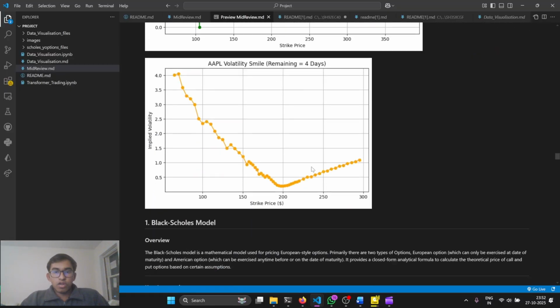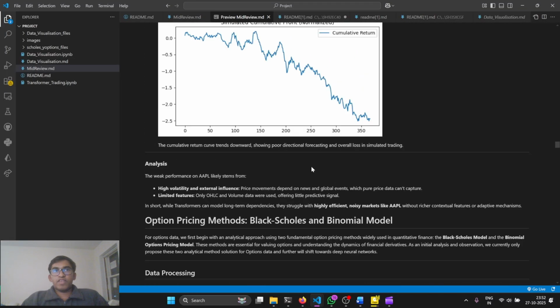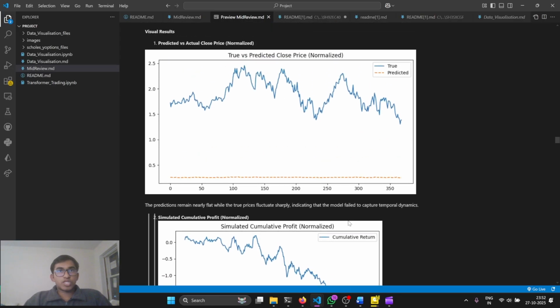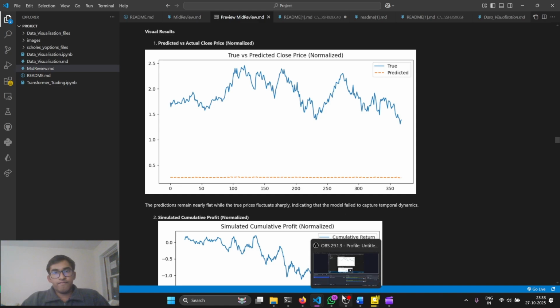Finally, applying the same methodology to Apple's stock data specifically resulted in a weaker predictive power compared to AAME, likely due to its high volatility and external market influence, which is not captured with the daily prices and volume. In conclusion, while transformers show promise for financial time series prediction, future work should incorporate richer features, technical indicators, and hybrid architectures to improve robustness and forecasting accuracy.